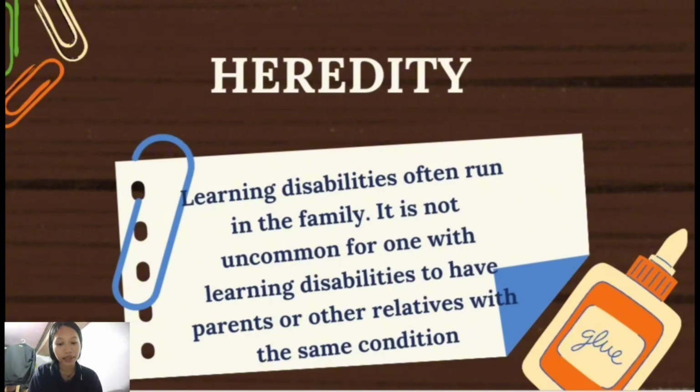That means they can be passed down in the family through the genes, like many other traits we get from our parents and grandparents. Someone with a learning problem probably has other family members who have had some learning troubles too. So, heredity, it is also from our grandparents, or one of our relatives who have that condition.